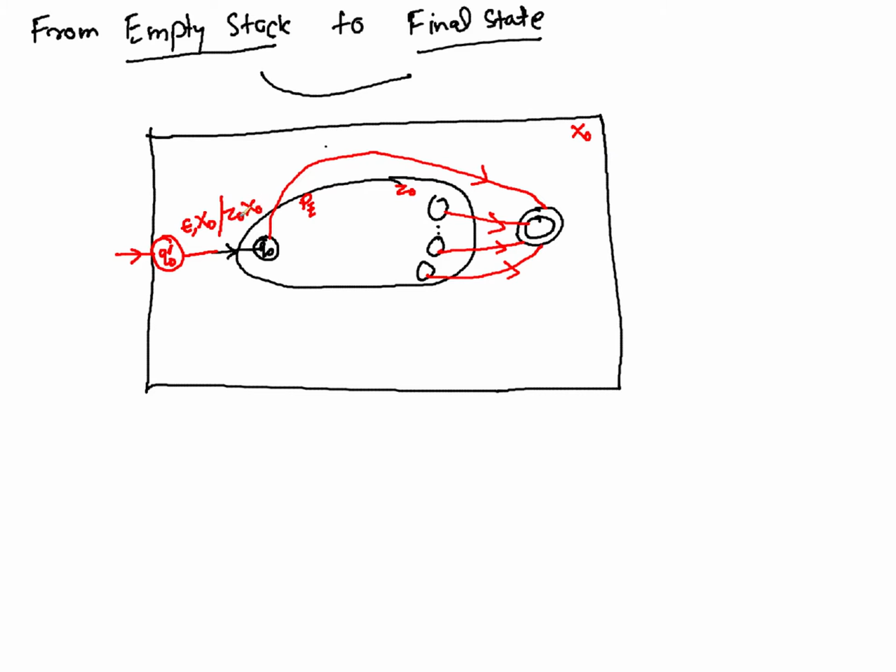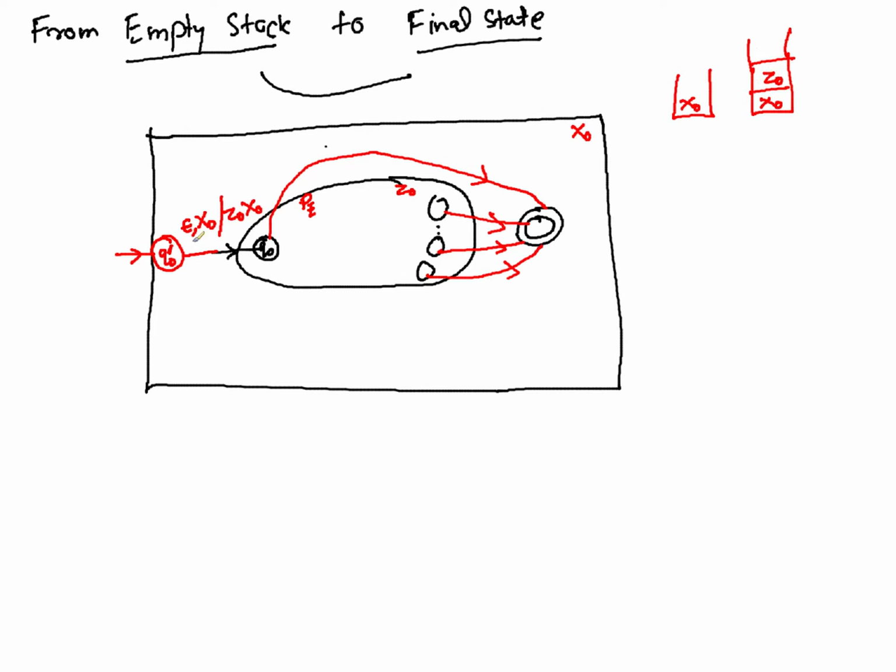Now when you do that, you have Z0 on top of X0. You are not doing anything else, just pushing Z0 on top of it. Once you put Z0 on top of X0, this stack is ready to be used as a stack with the initial stack symbol for the inner machine.